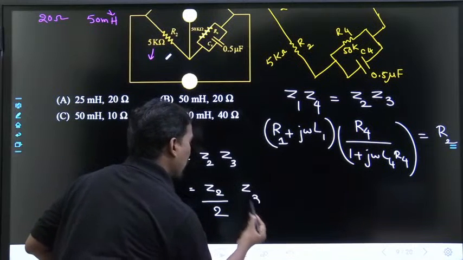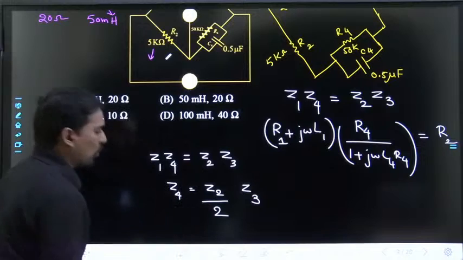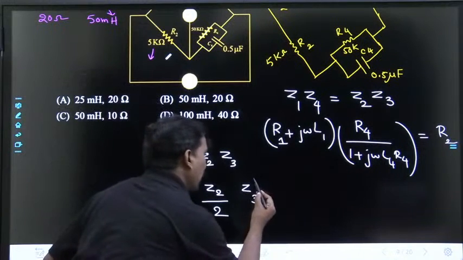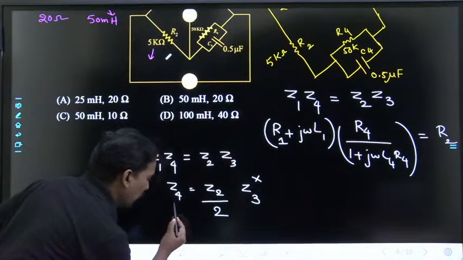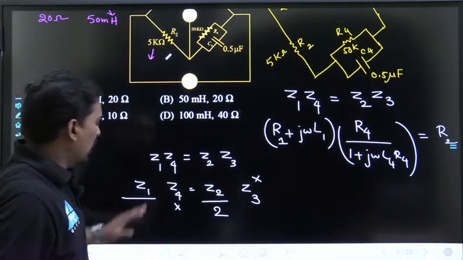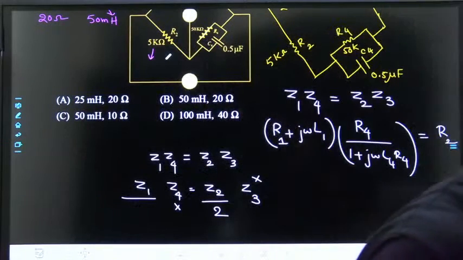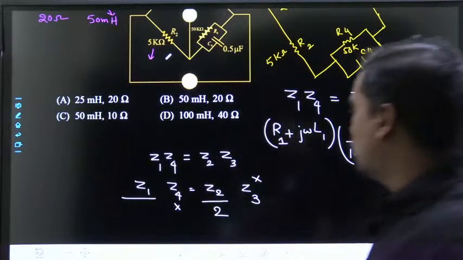That means he is not changing Z3, he is not changing Z4. Am I right? Z3 is unchanged, Z4 is unchanged. Now Z1 has to become how much? Yes or not? To get balanced, Z1 has to become how much?